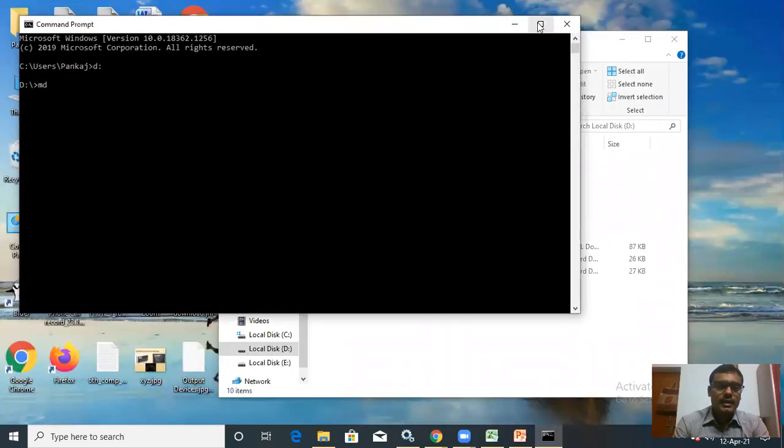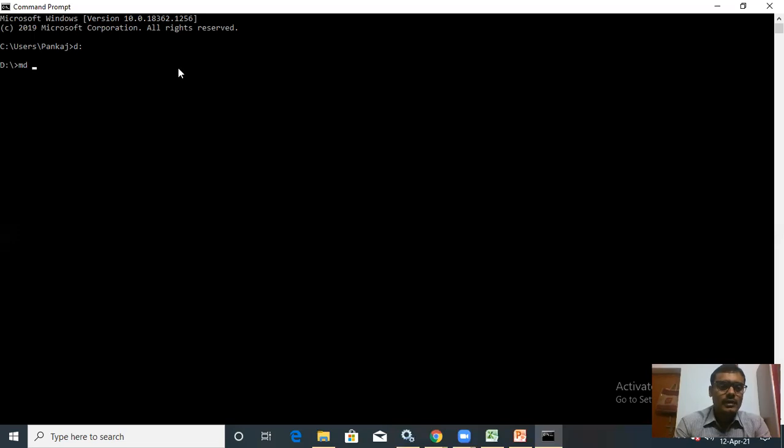You will write MD, then you will write the folder name. MD means make directory. MD Z means a Z directory will be created inside the drive D. Directory is known as folder in command prompt.